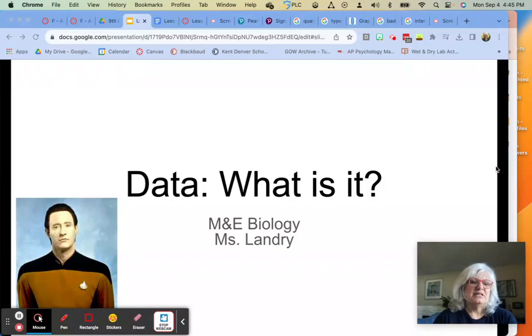This is lesson, I believe it's 1.4. So we've already learned about variables, we've learned about constants and controls, and now we're going to learn what to do with all the data that you collect.